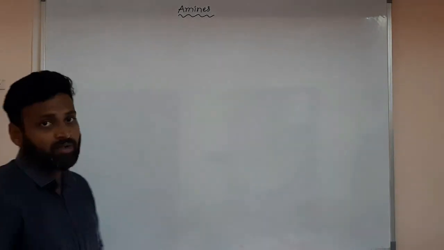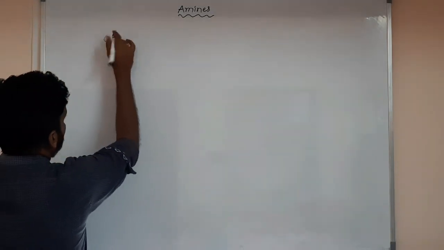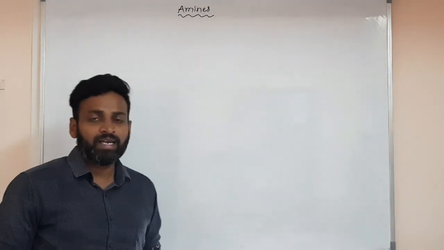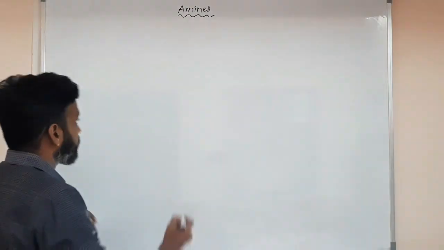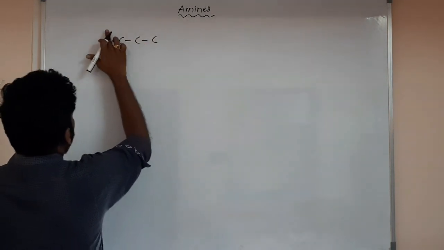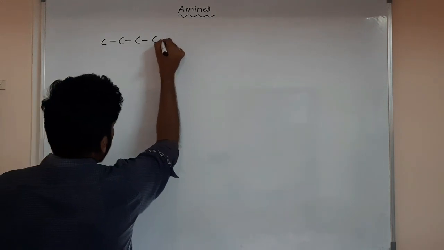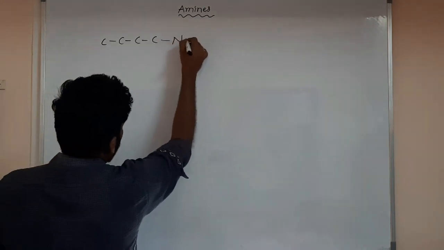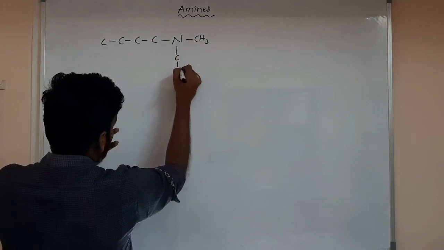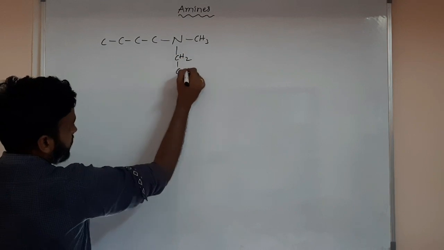Now we will discuss amines. Previously I gave some IUPAC nomenclature and how to classify them as primary, secondary and tertiary. Suppose you have a compound like this: a chain of 4 carbons, here you have N and a methyl, and here 2 carbons, meaning CH2 and CH3.